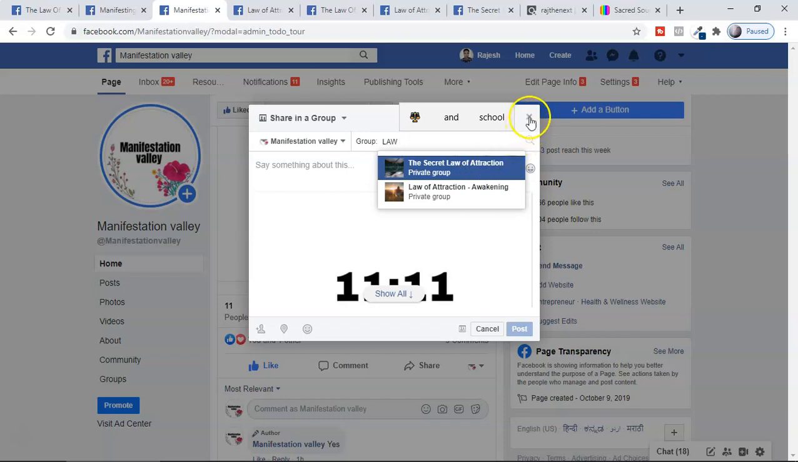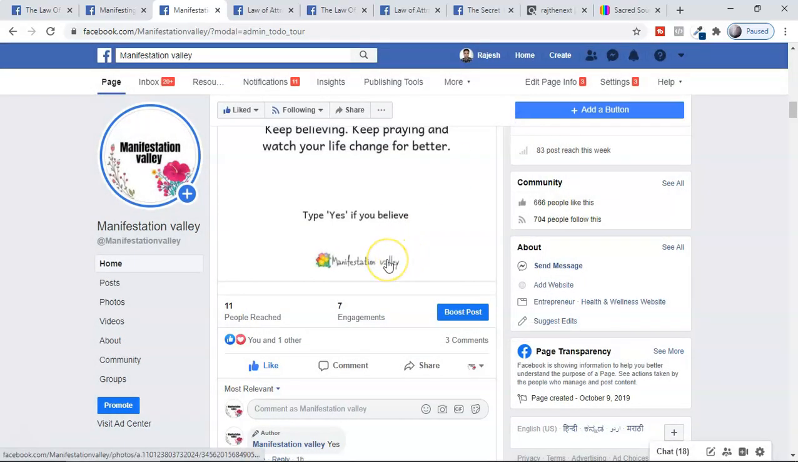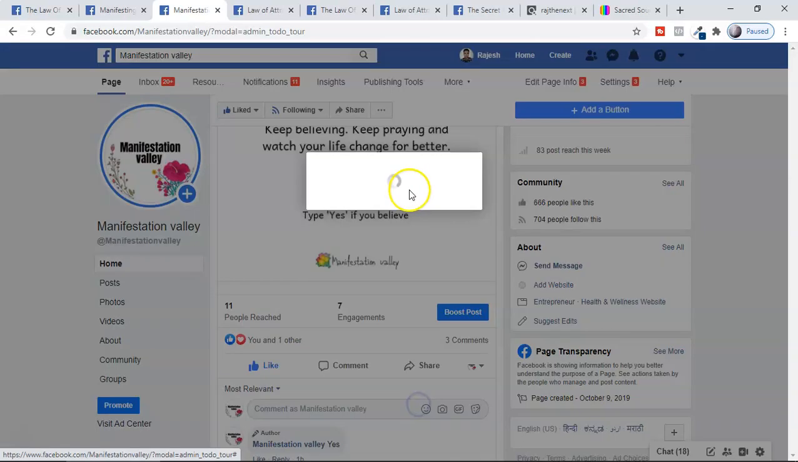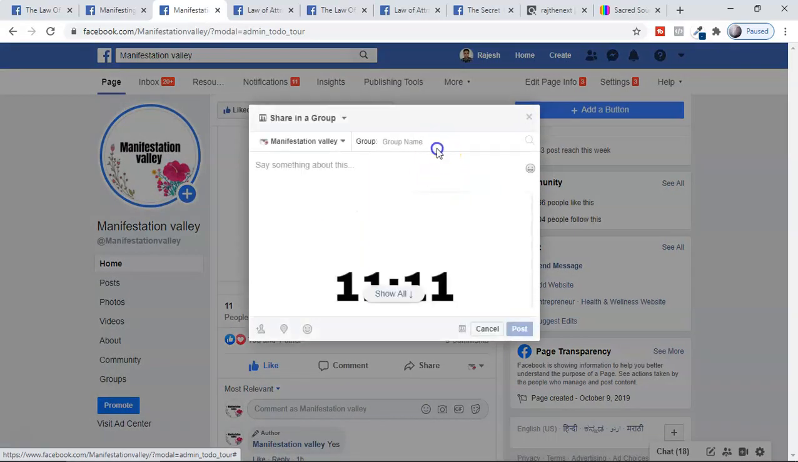So you can share from here, and they will approve you. All these private groups are good to join, because there you're going to get a lot of good engagement. That's what you have to do. This is really important: joining from your page itself, and then sharing your post to those groups in which you want to post.